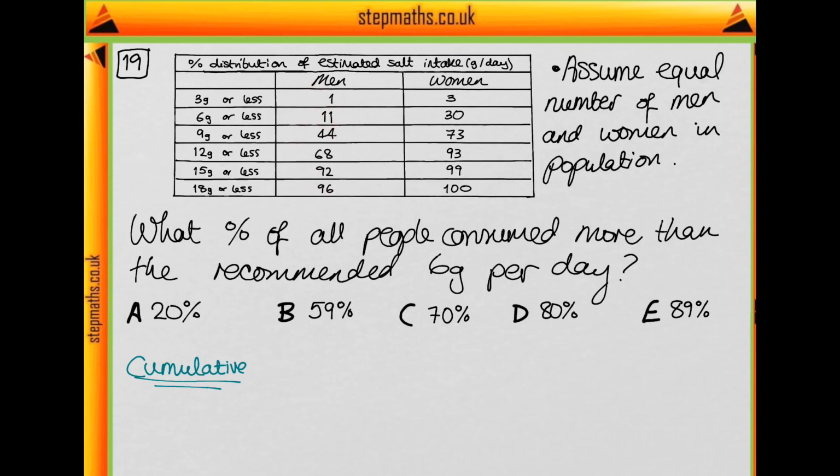So we need to work out the percentage of men who consume more than 6 grams a day and the percentage of women separately first, and then combine them. Can you have a go at doing this now? Okay, so for men, we take our 100%, which is the total amount, and we subtract 11%, because 11% of men had 6 grams or less, which is under the daily amount. So this gives us 89%.